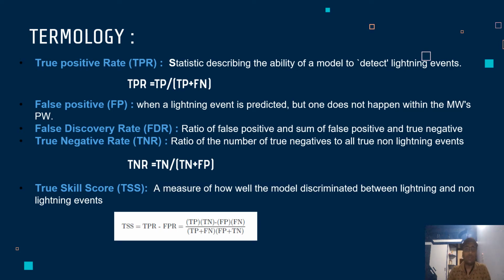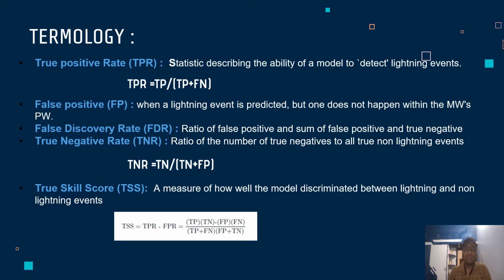TPR, also known as probability of detection, hit rate, sensitivity, or recall. It describes how well a model does at accurately predicting true lightning events. Then we have FP, or false alarm. A model that predicts only lightning events results in a large number of FPs, which would stop all space flight operations and not be realistic.